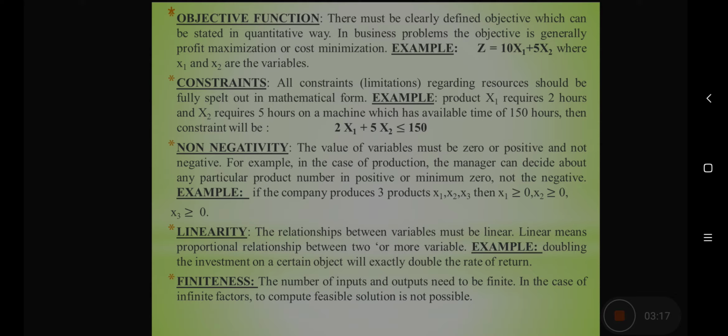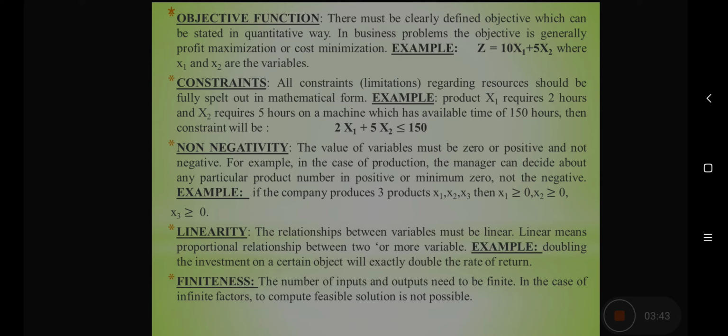For example, how can the labor be negative? It is not possible. Similarly, the raw materials can never be negative. So in case of production, the manager has to decide about the particular number which has to be positive, or it can go till 0 but it can never be negative. So if the company produces 3 products, X1, X2, X3, all will be greater than or equal to 0.